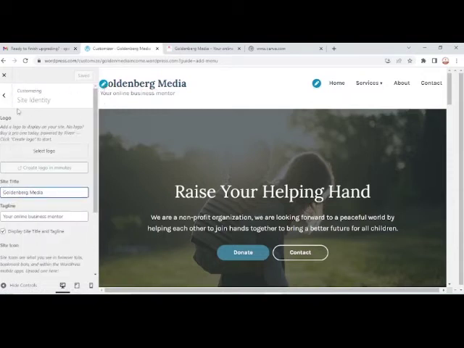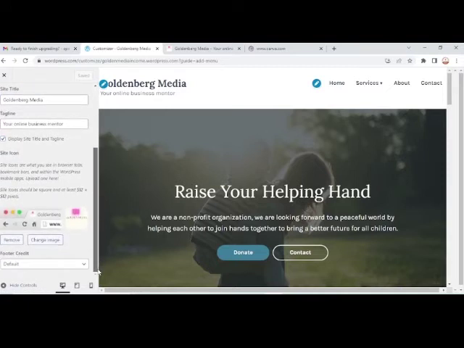Now you can see our customizer. Customizer includes the site identity, so we can add a logo to display on your site. If you don't have a logo, we can buy a pro version and Fiverr will do it for us, and that's it. But we are not interested in that because we already have a logo. So we are going to pick our logo and get it. You can change the image of your logo here.